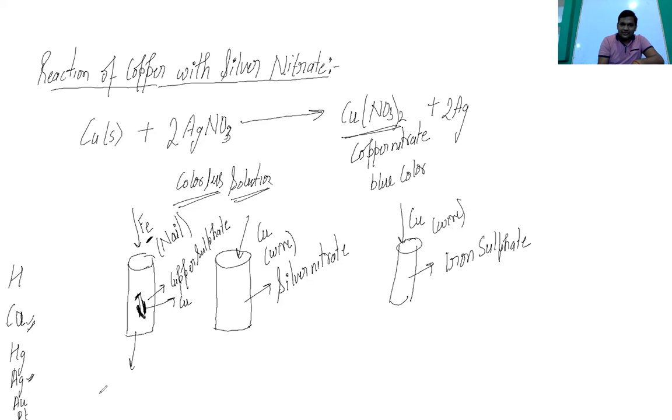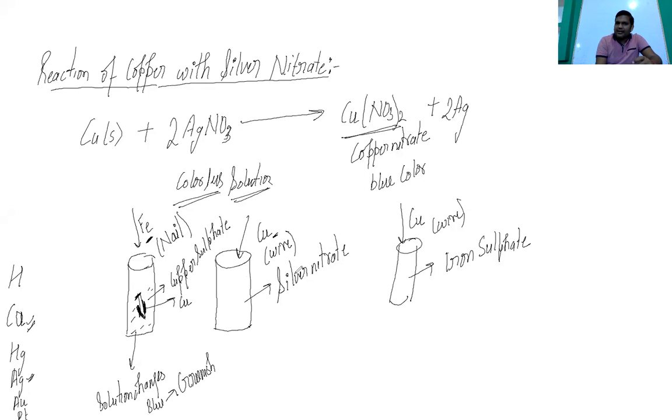The iron will form iron sulfate here, and the copper will be deposited here. How does the solution change? It changes from blue to greenish. The color change is there because this is copper sulfate and it is going to form ferrous sulfate, that is iron sulfate.